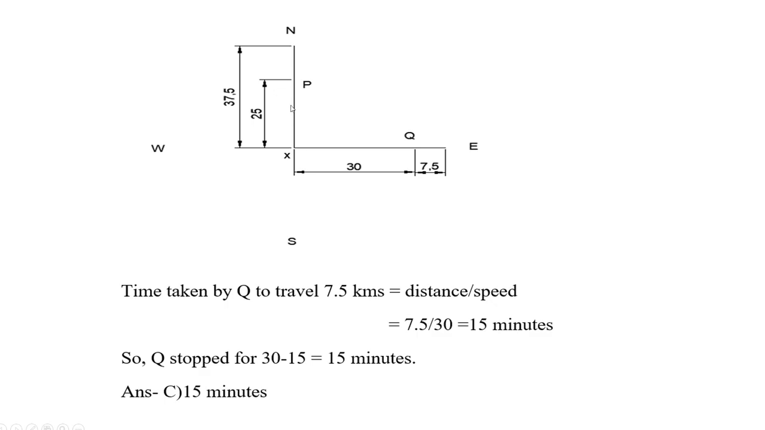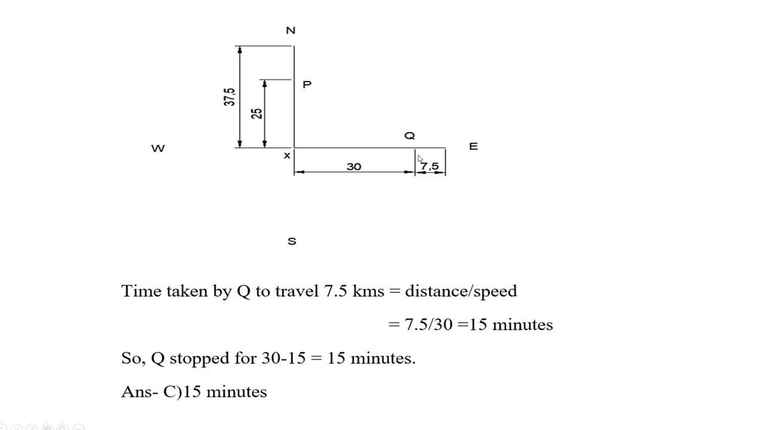It is given that at 11:30 both the cars are at the same distance. So that means when car P is traveling for 1.5 hours, P will be at a distance of 37.5 kilometers from X. Now Q travels 1 hour, that is 30 kilometers, and then it takes some rest, and then after some time it again starts. But after 1.5 hours, both P and Q are at 37.5 kilometers.